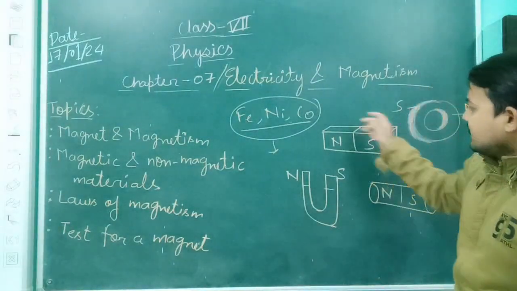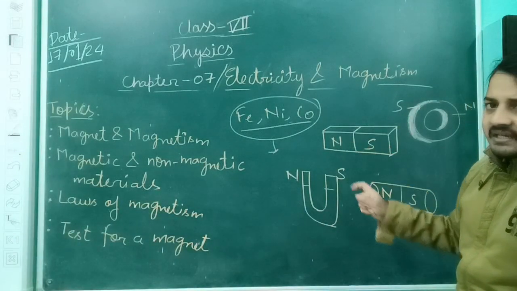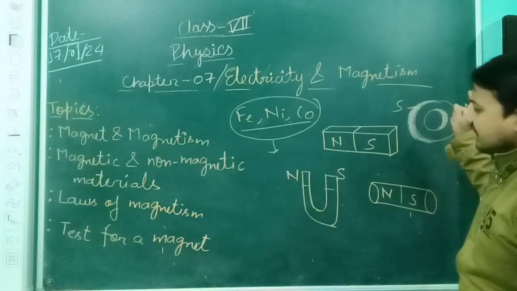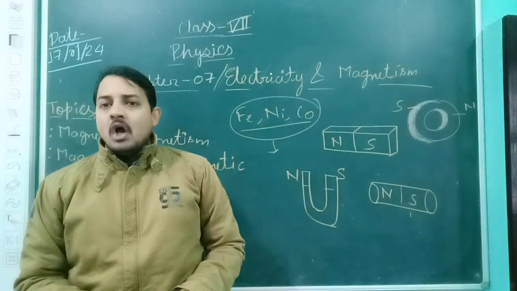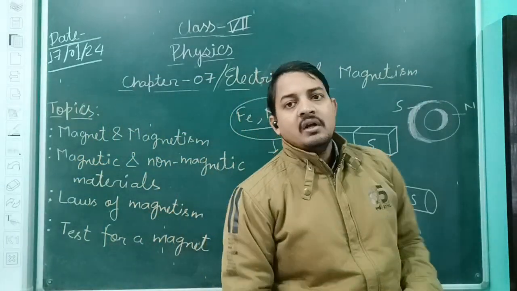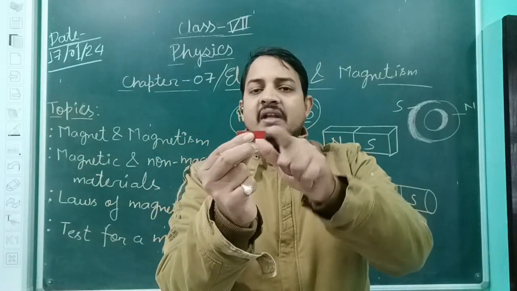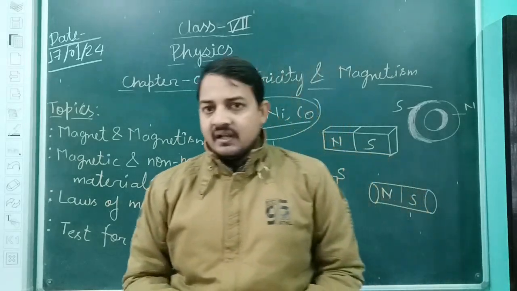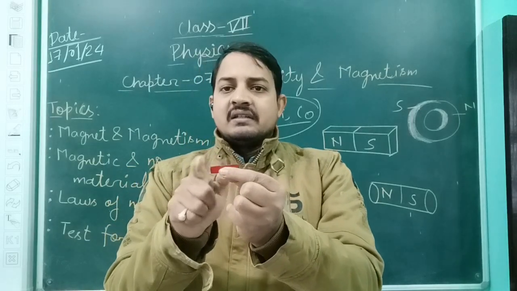If you try to see it very clearly, in all the magnets I have represented some points: N, S, N, S, N, S, N and S. What are these things? Basically, N and S represent the North Pole and South Pole. So what is the North Pole, what is the South Pole? If you look at any magnet, there are two ends. If you take any magnet and keep it in some small iron filings, you will observe that the maximum iron filings are attracted near the ends.